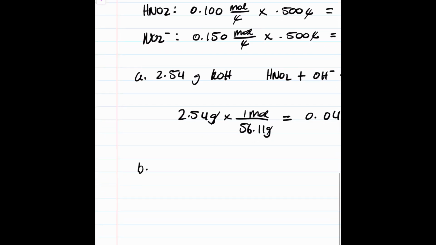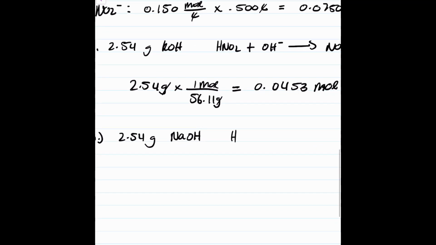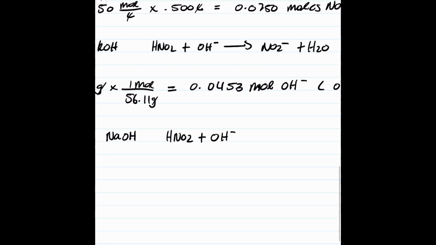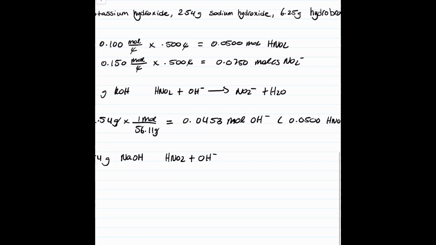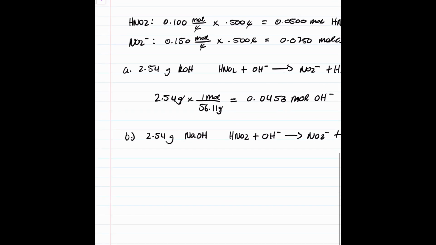Problem B is very similar to problem A. We are given 2.54 grams sodium hydroxide, NaOH, and we want to write a reaction again. The reaction for this problem is the same as the reaction for problem A because we are adding a strong base: HNO2 plus OH minus yields NO2 minus plus H2O.